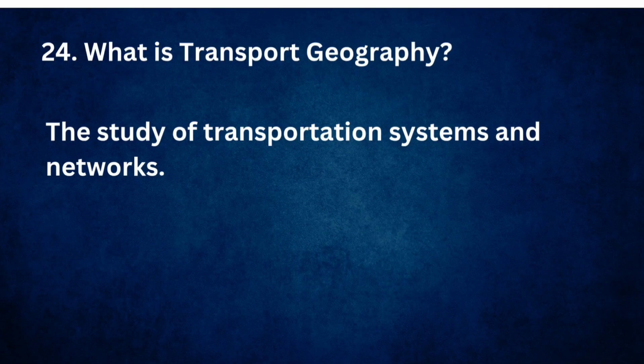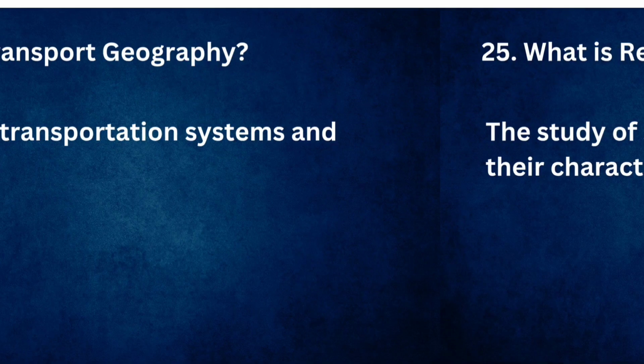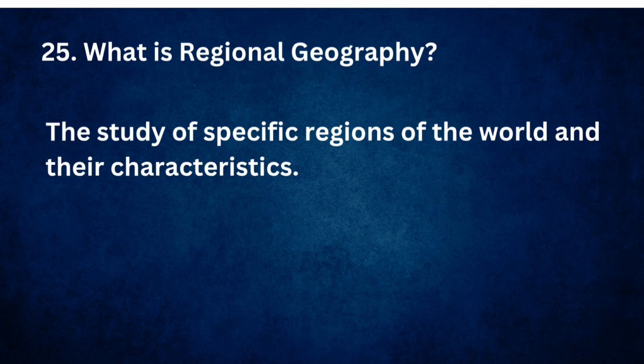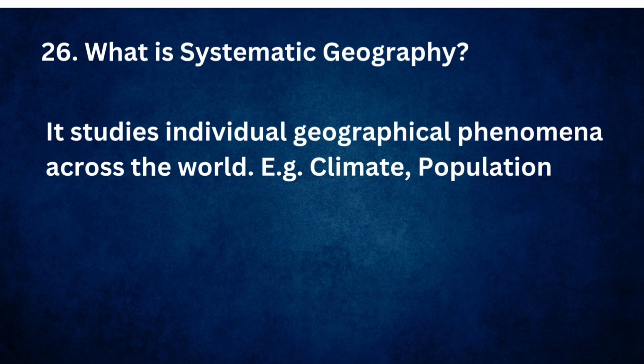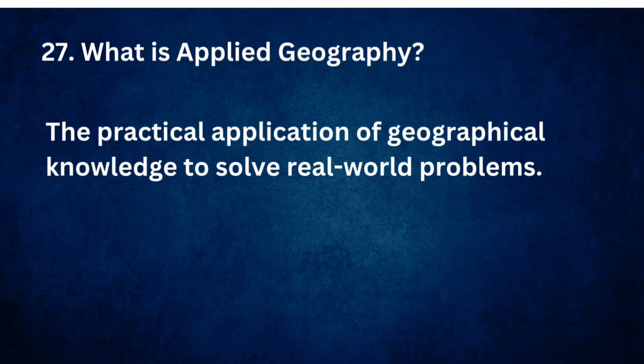What is transport geography? The study of transportation systems and networks. What is regional geography? The study of specific regions of the world and their characteristics. What is systematic geography? It studies individual geographical phenomena across the world, for example climate and population. What is applied geography? The practical application of geographical knowledge to solve real-world problems.